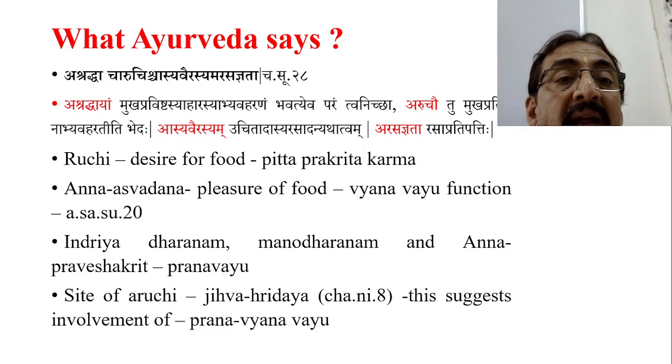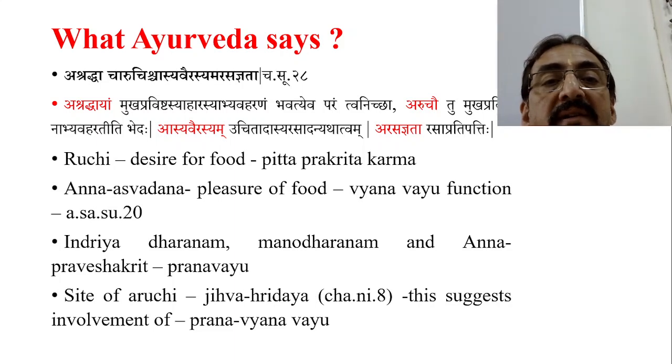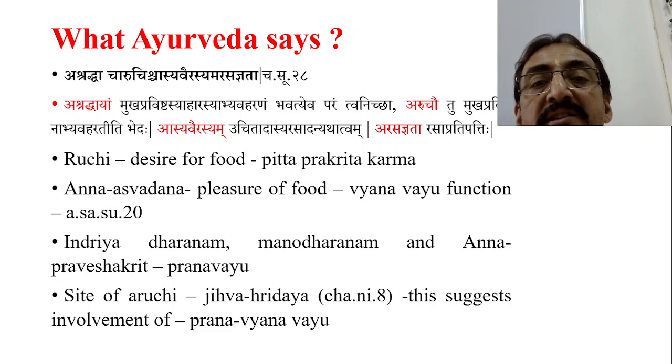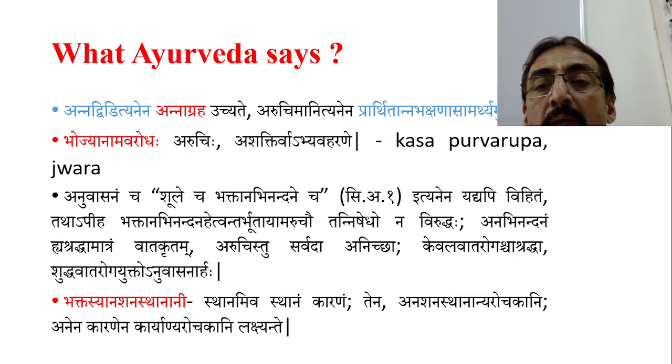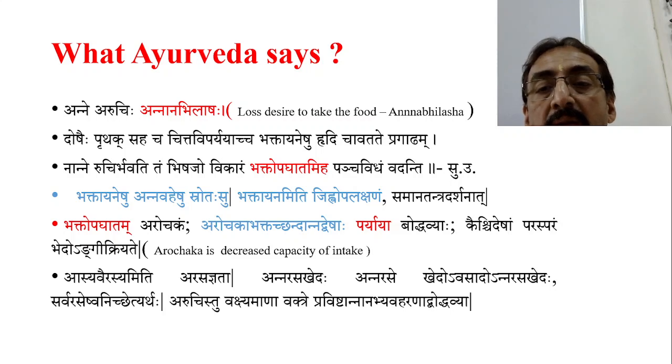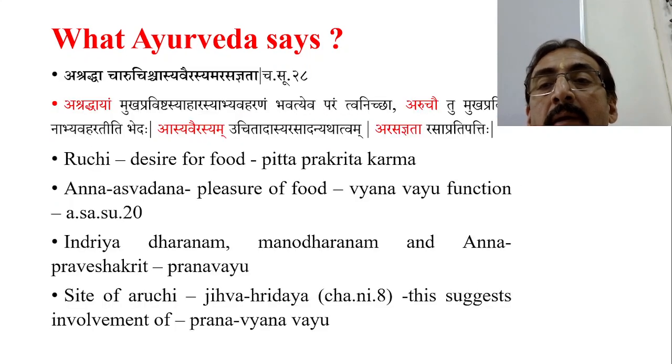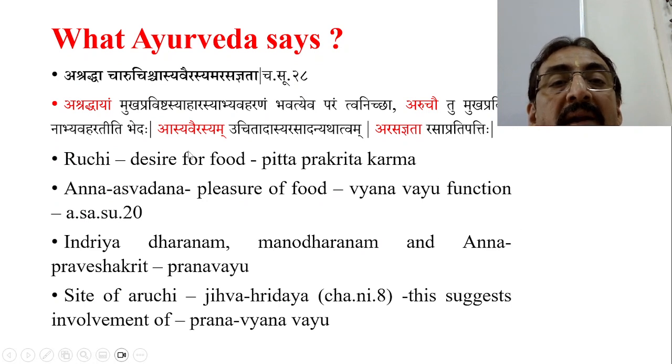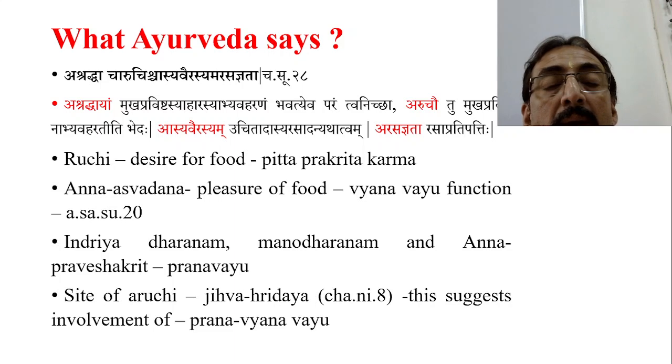Okay, the word Anna Avasada we have gone through. That is nothing but pleasure of food. Anna Avasada means pleasure of the food.